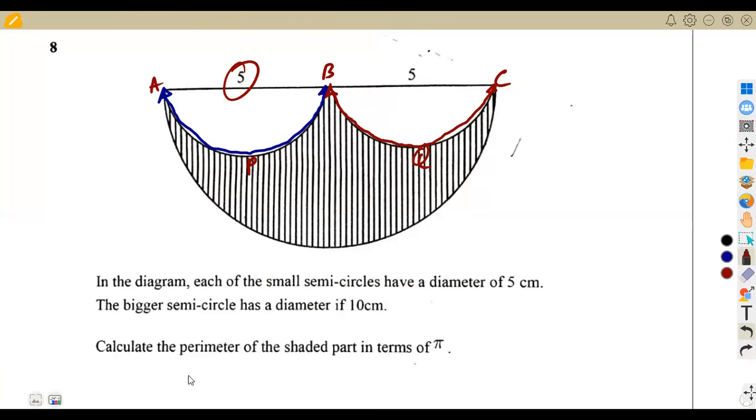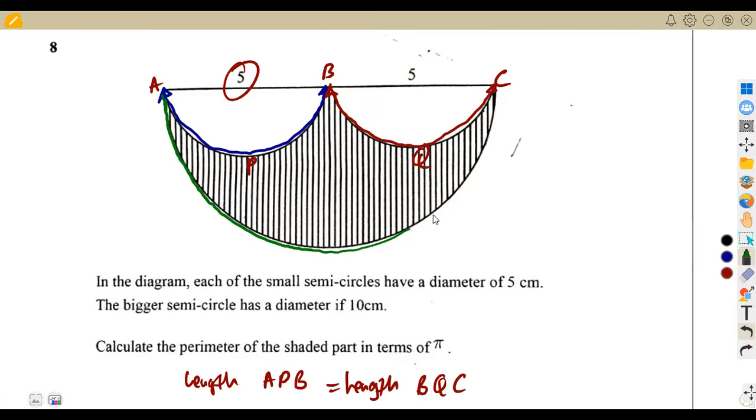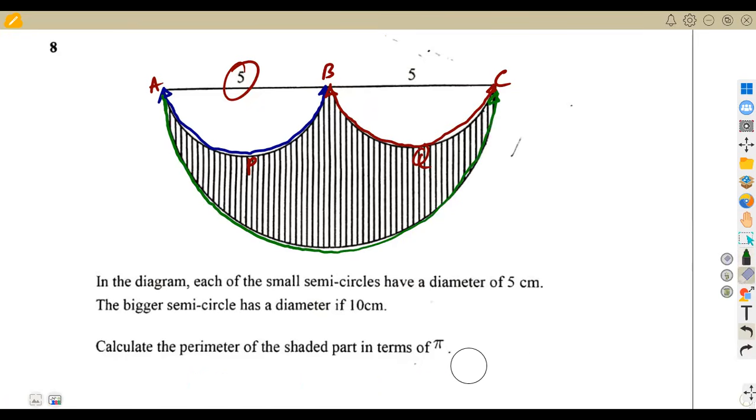The arc length of APB, from A to P to B, is the same as the length of BQC, since each is a semicircle. Then we add that to the length of the bigger semicircle, from A to this point, back to C like this. That is your perimeter, guys. So perimeter is the distance around the shape that is shaded.